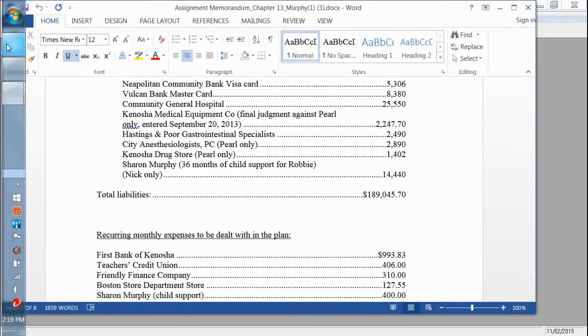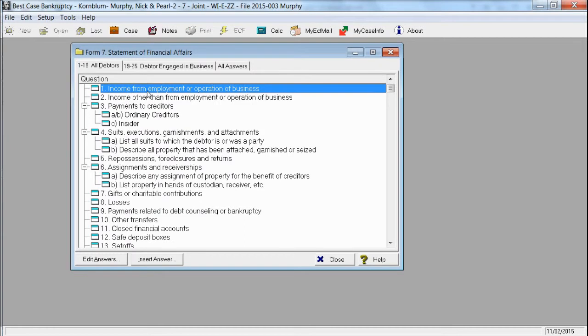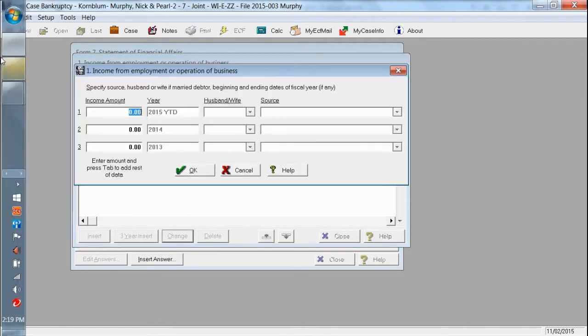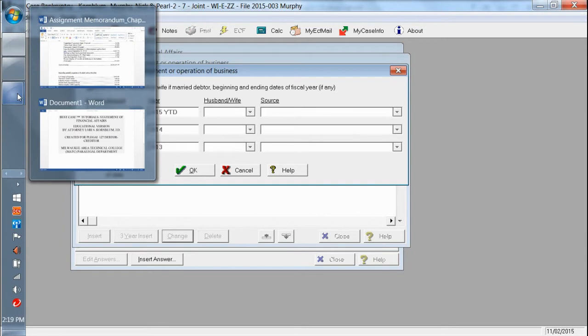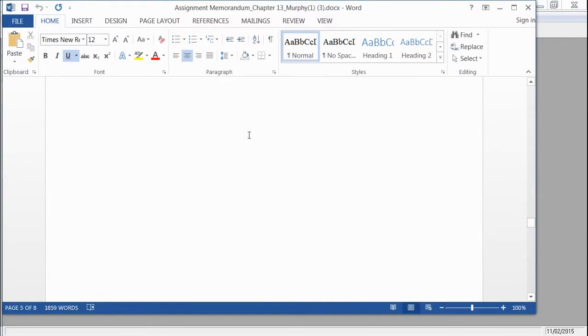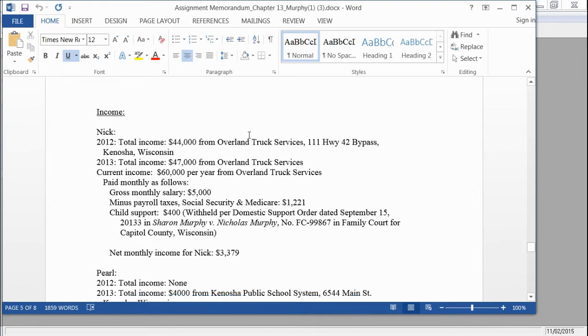So the first thing we do is look at the income from employment or operation of business. The instructions are to enter the amount of income during the 2 years immediately preceding, as well as the calendar year to date. So we're going to click on the 3-year insert because that allows us to do 3 years at once. And we're going to look at the assignment, and we have income in the assignment.